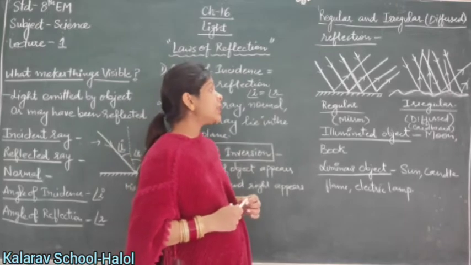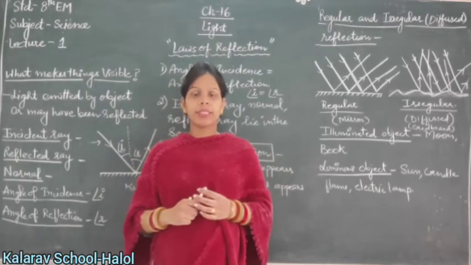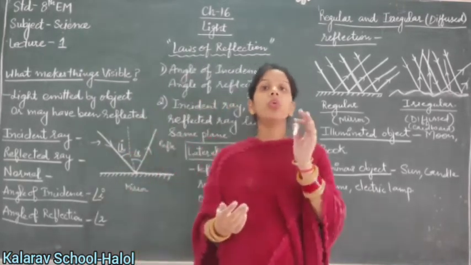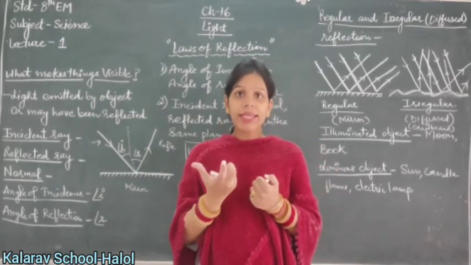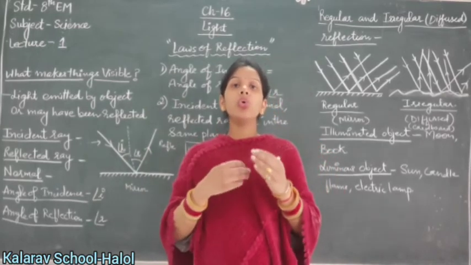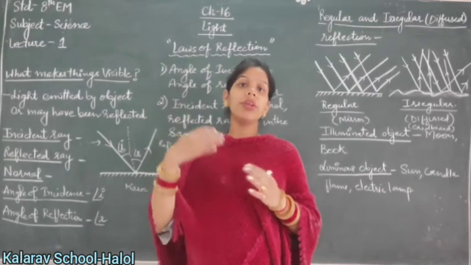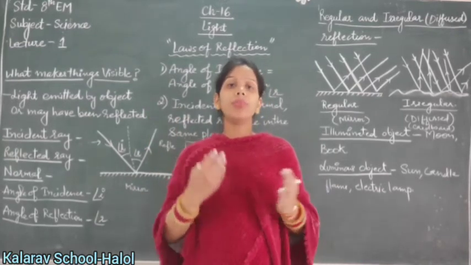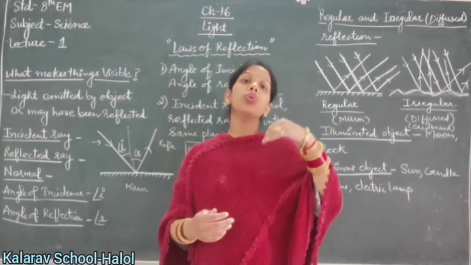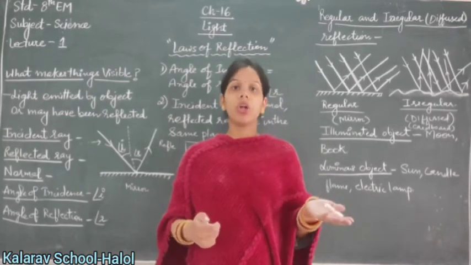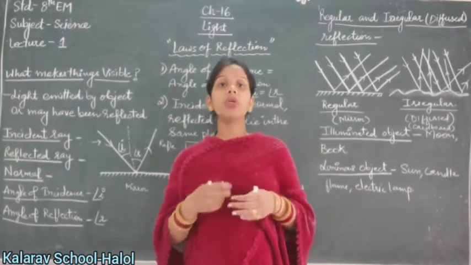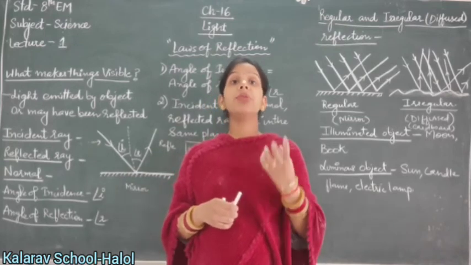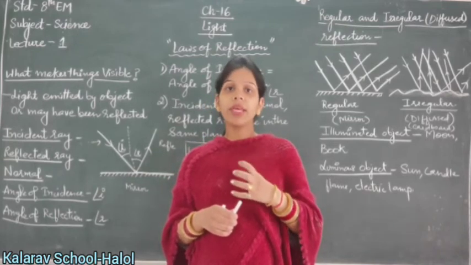Next are illuminated objects. The objects which shine or are seen through the light of other objects. Simply we can say the object which shines due to the shine of another object. For example, we are able to see the moon. It shines because of the light of the sun.